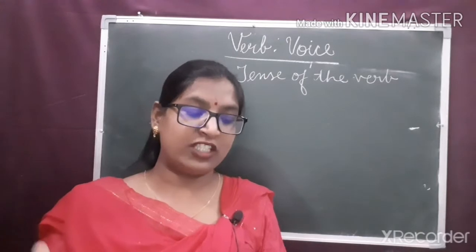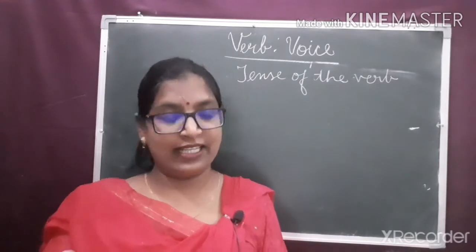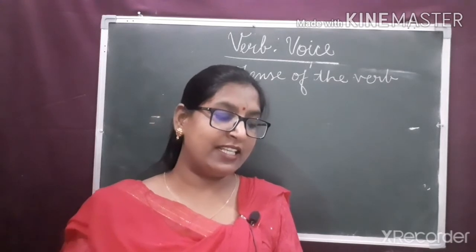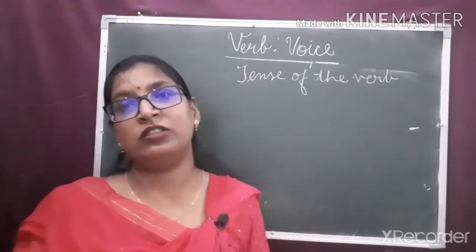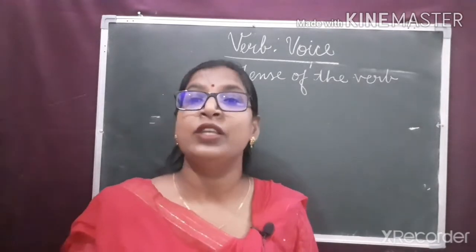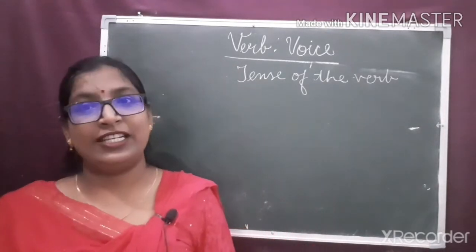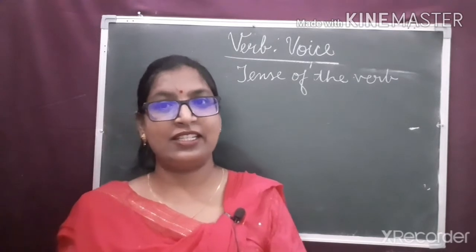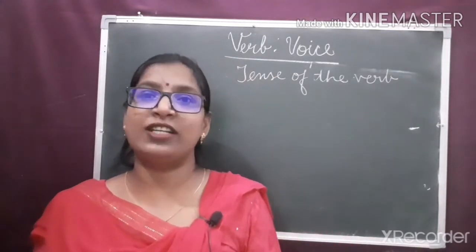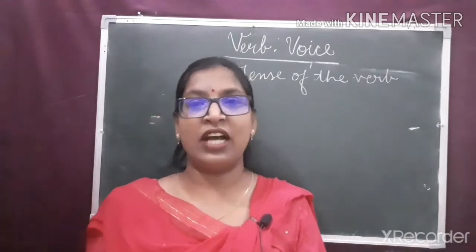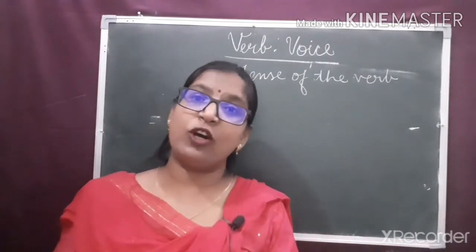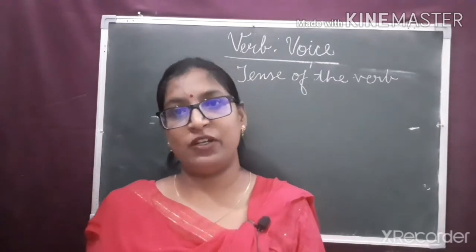In case of simple tenses, simple present and simple past, the auxiliary verb be is introduced along with the third form of the verb, that is the past participle form of the main verb. If the sentence is in simple present tense or simple past tense, we use forms of be verbs. What are they? Is, am, are, was, were, plus third form of the verb or the past participle form of the verb.